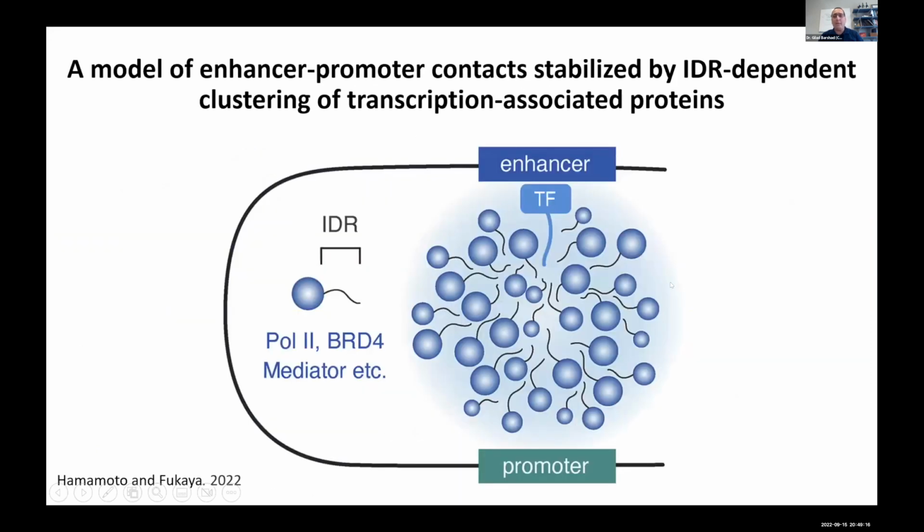So to get into the molecular mechanism, we searched in the literature, and we saw that based on a lot of recent microscopy studies, a recently suggested model claims that the contacts between enhancers and promoters are actually stabilized through interactions between factors in the transcriptional machinery in high local concentration through intrinsically disordered regions, such as ones that we see a lot in transcription factors, but also global regulators like BRD4 and mediator, and including POL2 with its C-terminal domain that is so important for its regulation.